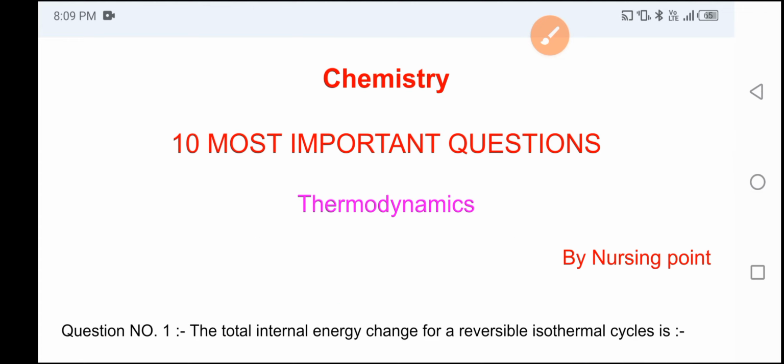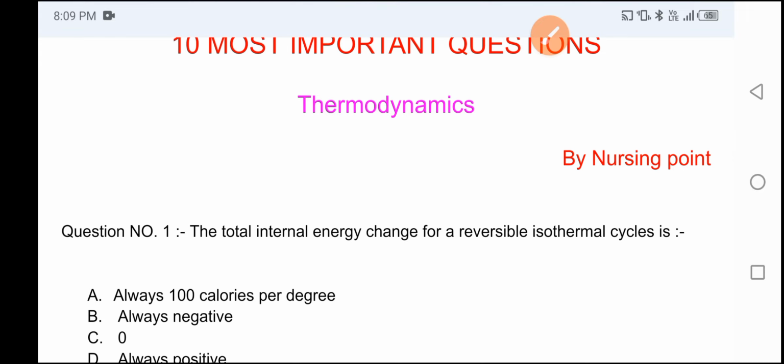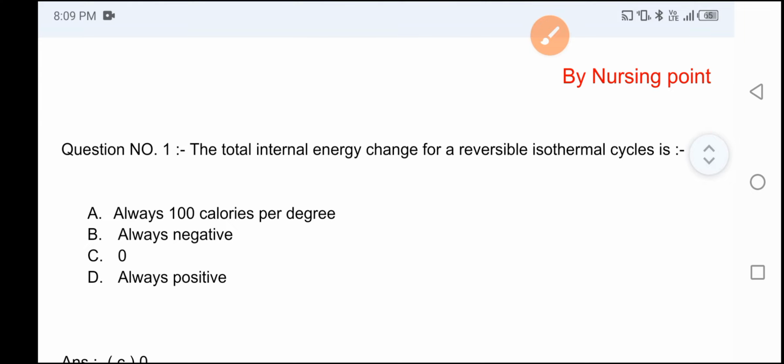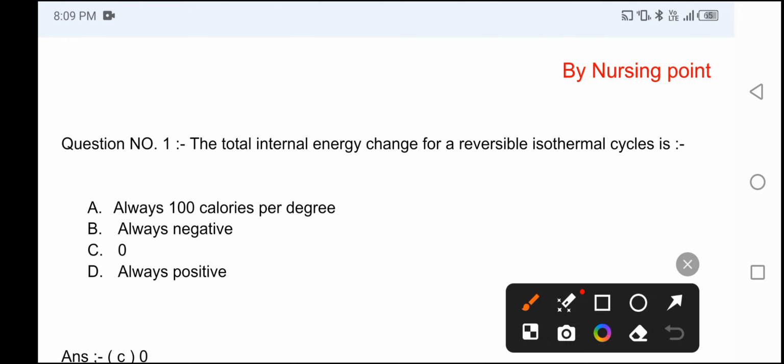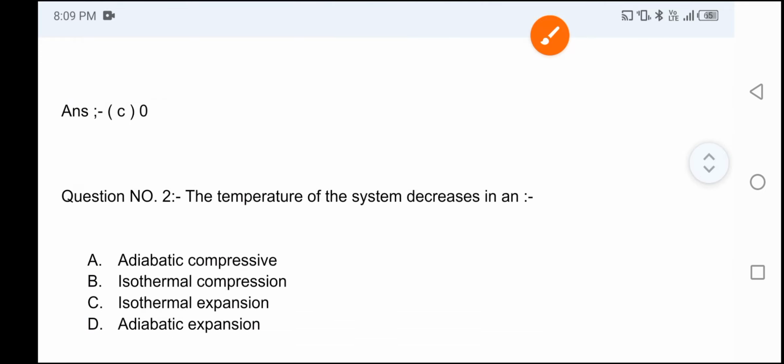So now we start the video. Question number 1: the total internal energy change for a reversible isothermal cycle is? Option A: always 100 calories per degree, option B: always negative, option C: 0, option D: always positive. The correct answer is option C, 0. Now move on to question number 2.